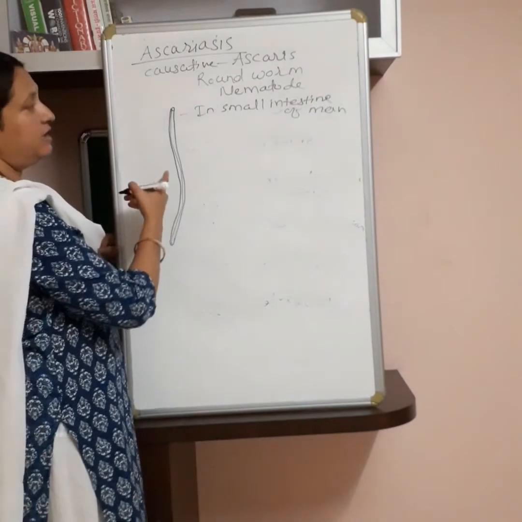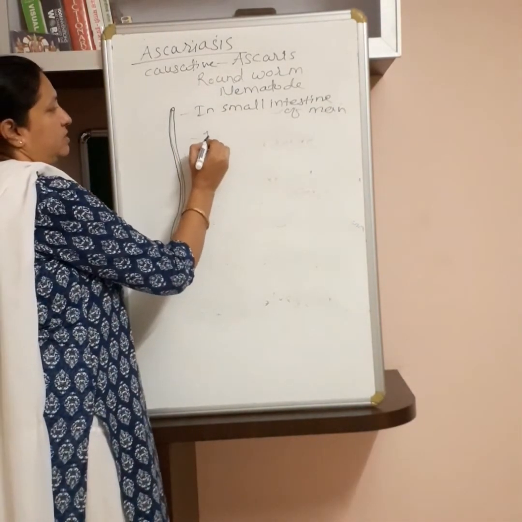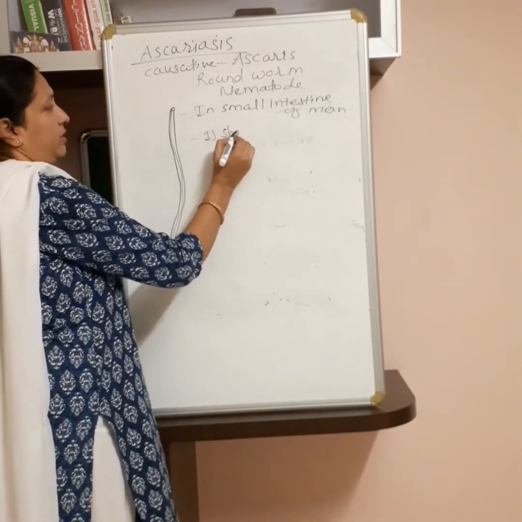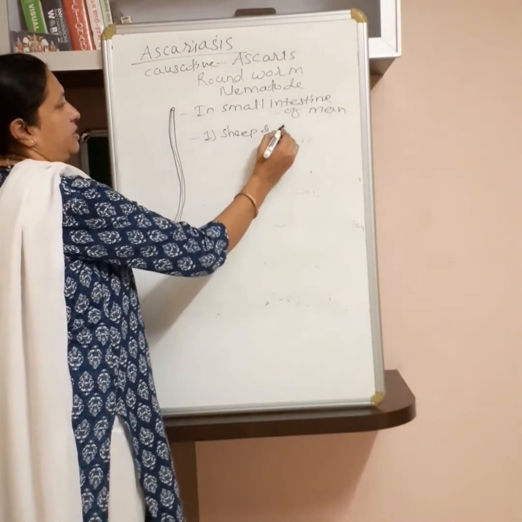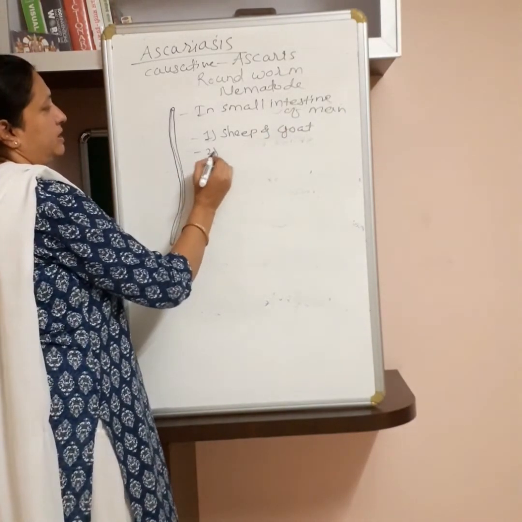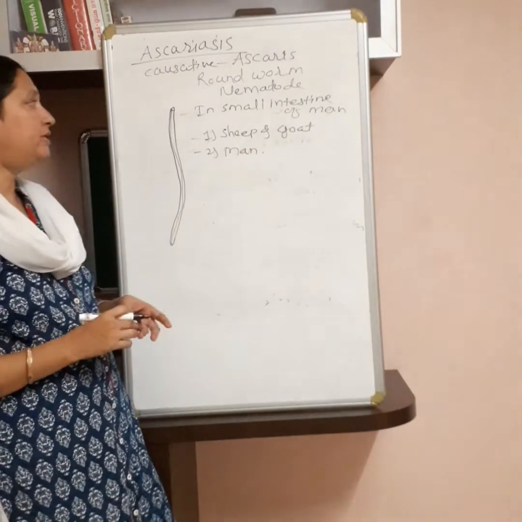This Ascaris requires two hosts for completing its life cycle. The first host is cattle like sheep and goat, and the definitive host is man. So its life cycle is completed in two hosts.